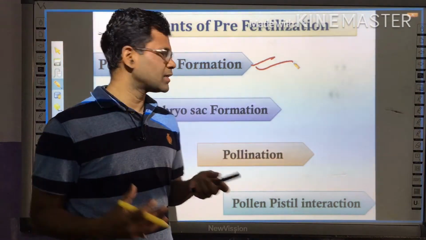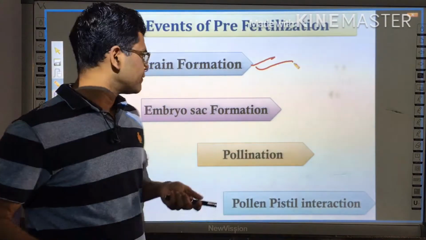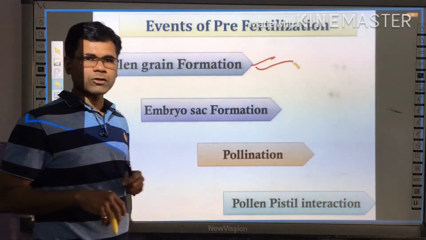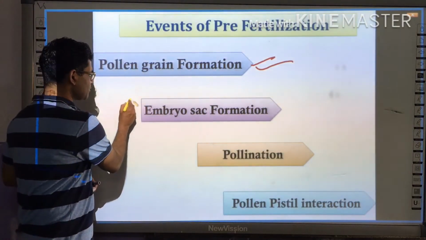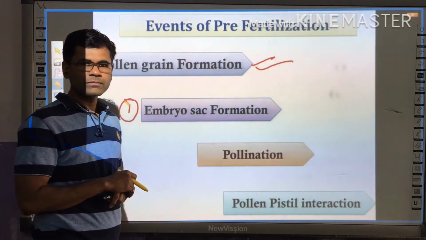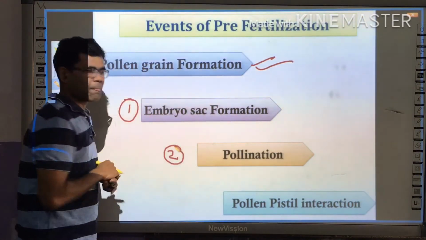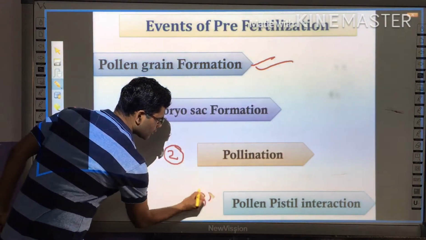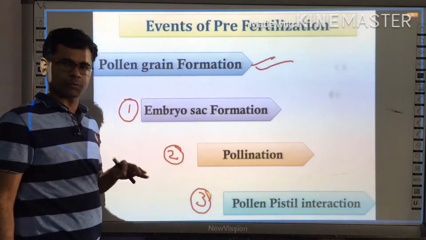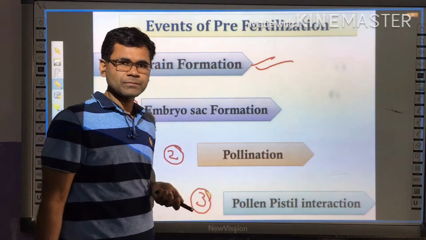That is what is called pollen grain formation. Now for today, we are going to study 2 important concepts from the pre-fertilization stage only. The first one is embryo sac formation, and the second one is pollination. If time permits, we will go for pollen pistil interaction also. Otherwise, we will cover this part in the next lecture.